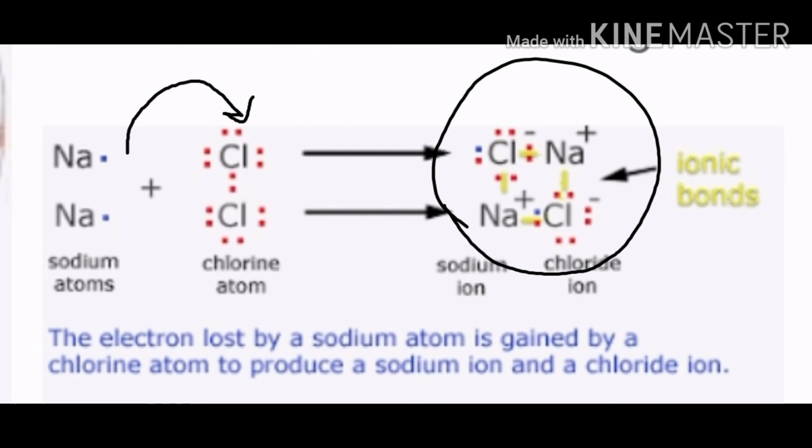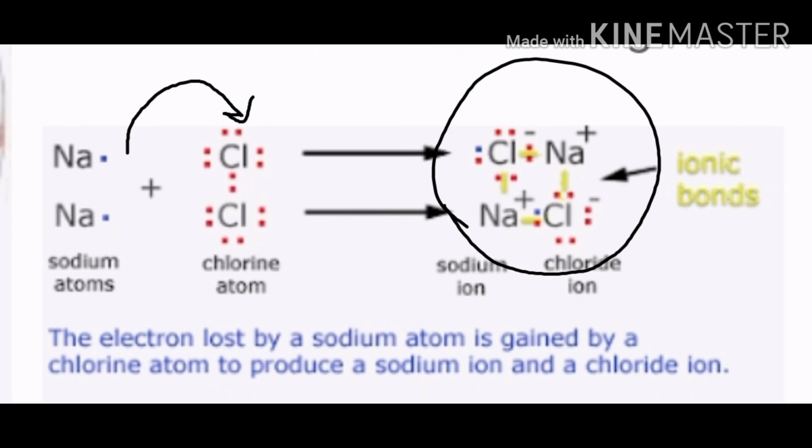Let us see here the reaction which is taking place between the metal sodium and non-metal chlorine. Sodium, having one electron in its outermost shell, gives it to the chlorine. As a result, the sodium atom becomes a sodium ion. Chlorine, on the other hand, has 7 electrons in its outermost shell, will take this electron of sodium and will complete its octet. As a result, they will combine together to form the compound sodium chloride.